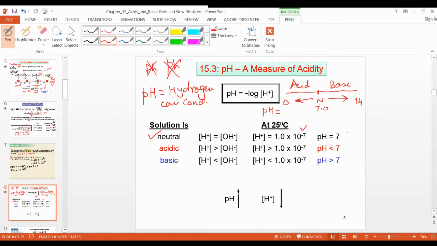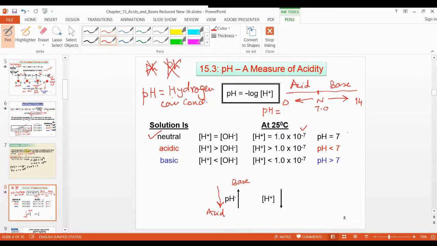So if pH is high, it means base, and if pH is low, it means acid. Whenever pH is high, H plus is less.